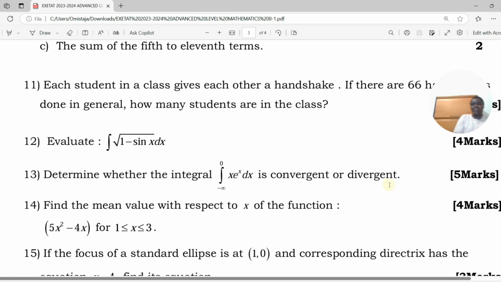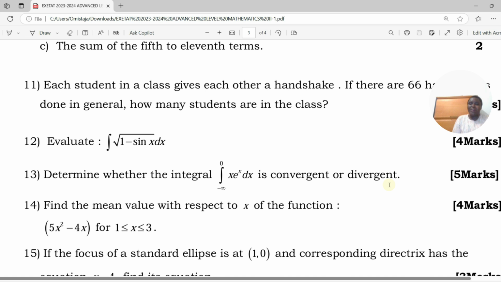When is an integral convergent and when is it divergent? It is convergent if it is equal to a real value, if its value is not infinity. But if the value is infinity, then it is said to be divergent.